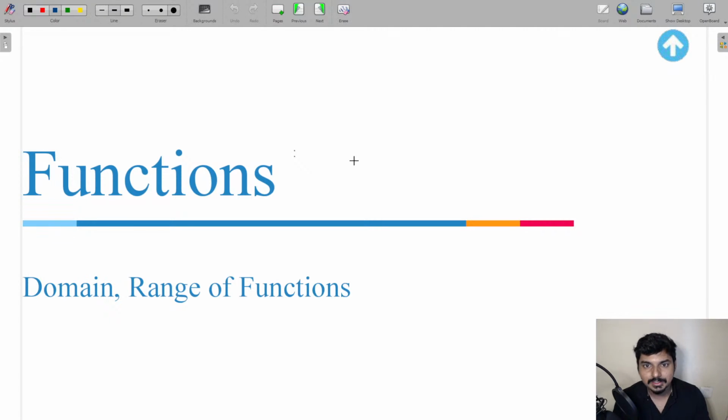Sir, what is domain? Sir, what is the range of the function? So guys, today we'll have a very detailed discussion on what the domain of the function will be and what the range of the function will be. We'll do questions too, previous year JEE Main questions too. Okay, domain creates a lot of doubts. I know, I agree with that.